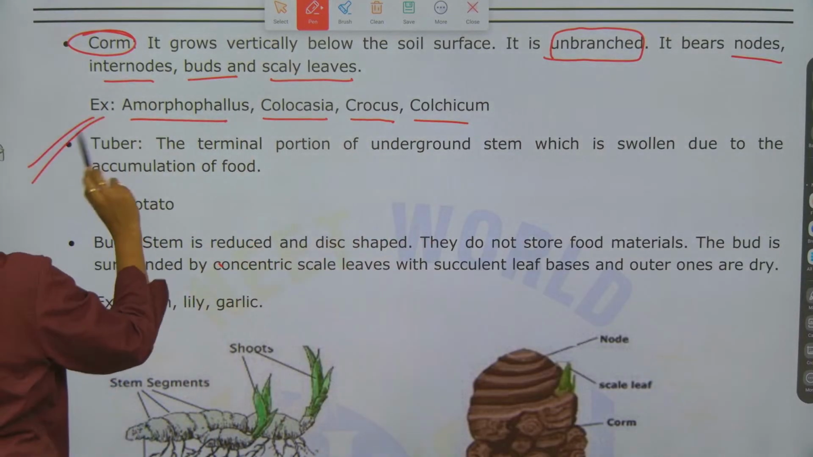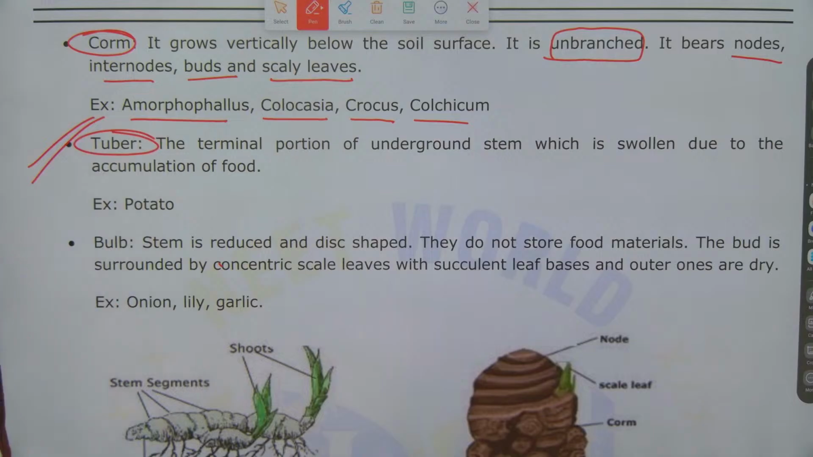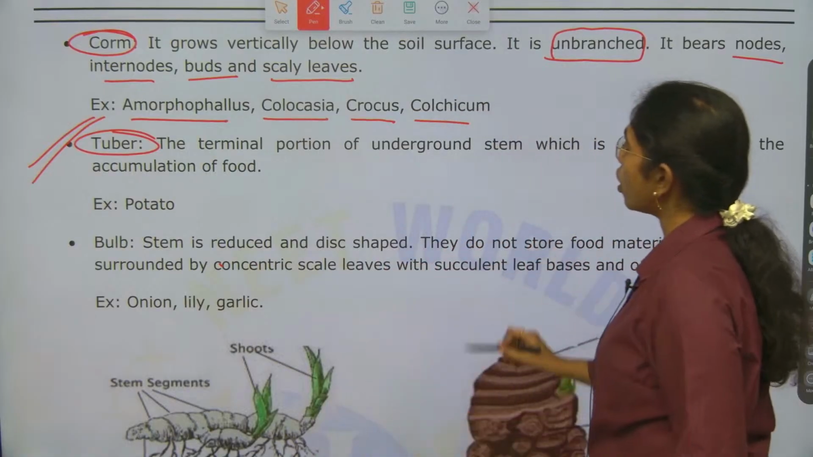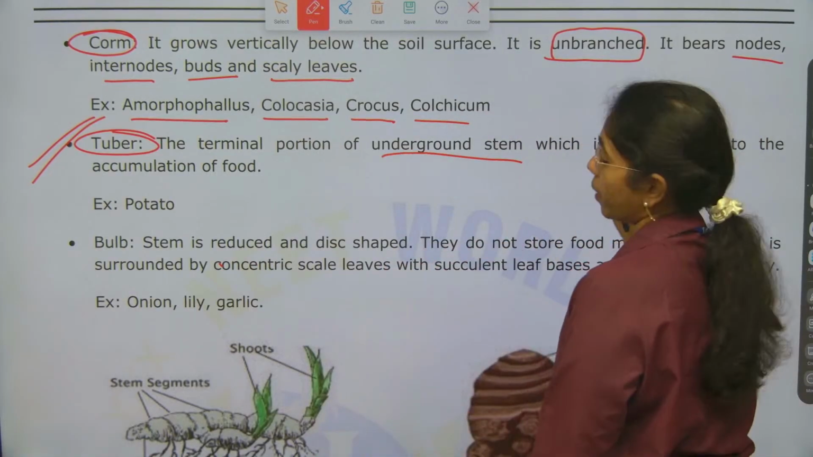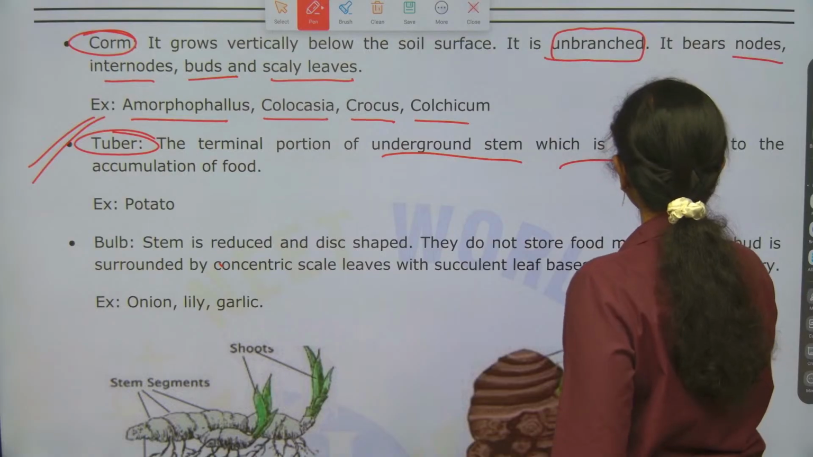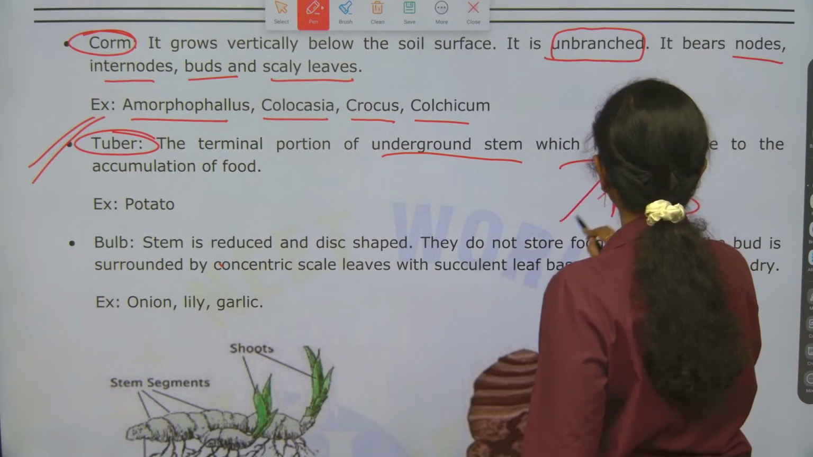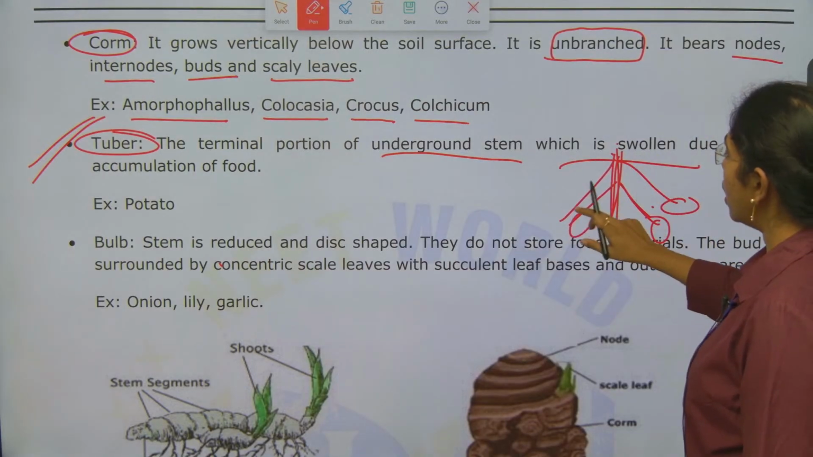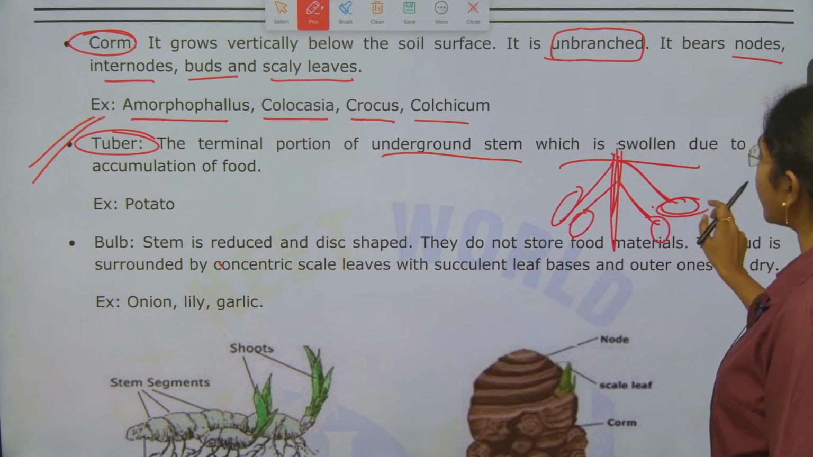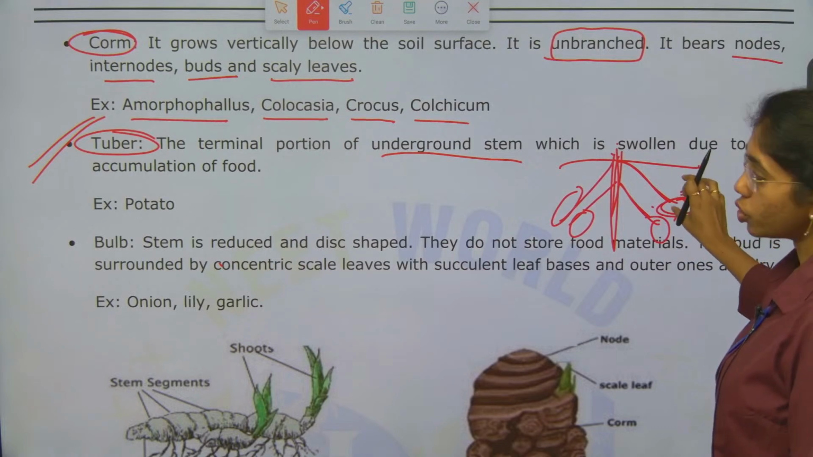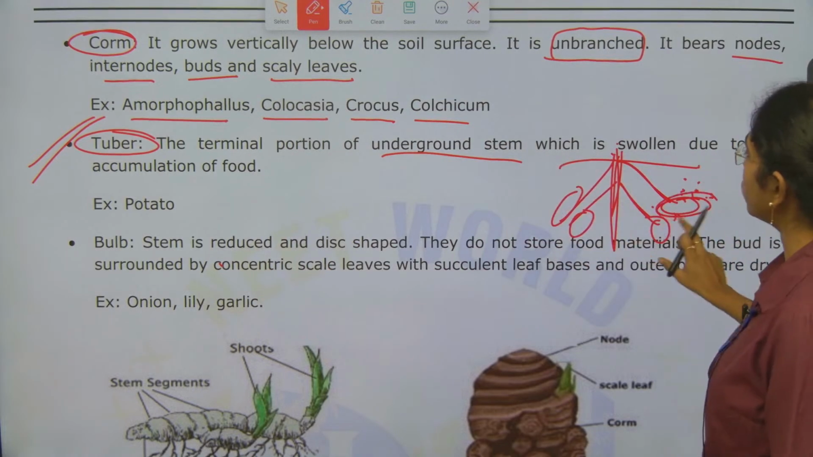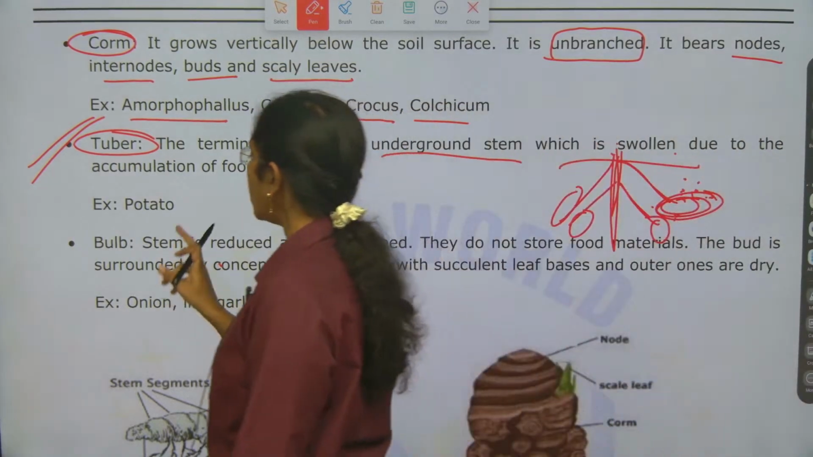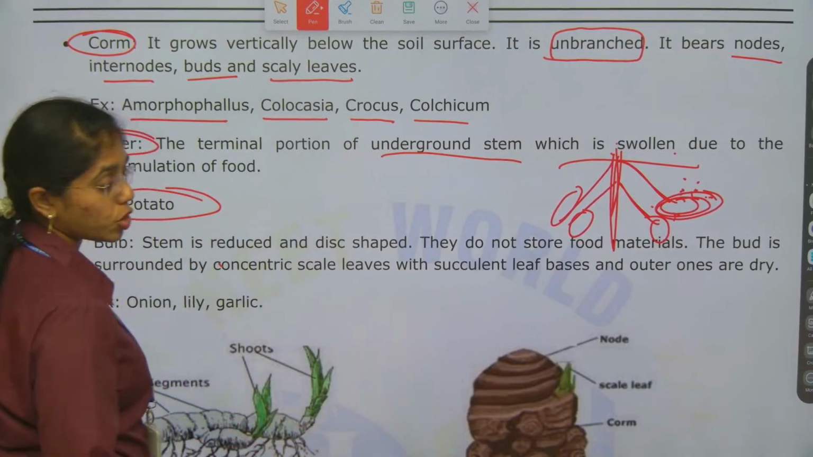Next type of stem modification is tuber. In this stem modification the terminal portion of the underground stem is modified. So, here you see, if this is the main shoot and these are the lateral branches, the terminal portion of the lateral underground branch is swollen. The terminal portion of the underground stem is swollen due to accumulation of food. Best example is what? Potato, that is your Solanum tuberosum.